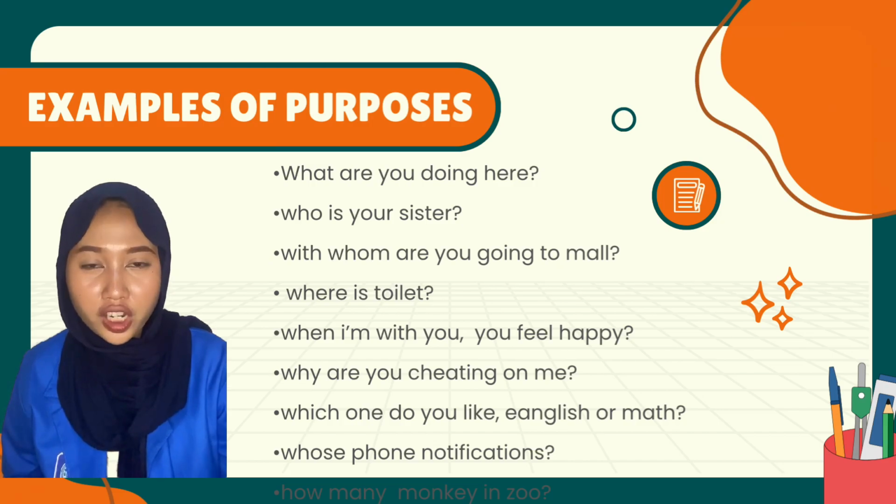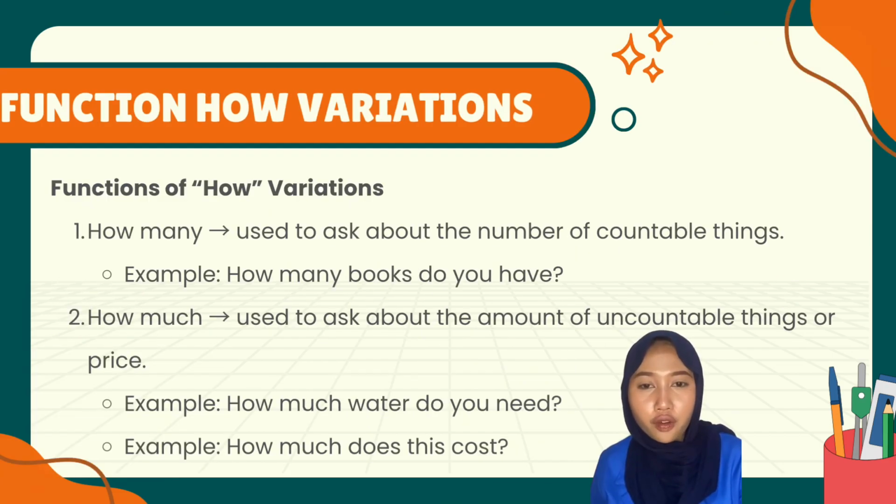Function of how variations. 1. How many? Used to ask about the number of countable things. Example: how many books do you have? 2. How much? Used to ask about the amount of uncountable things or price. Example: how much does this cost?